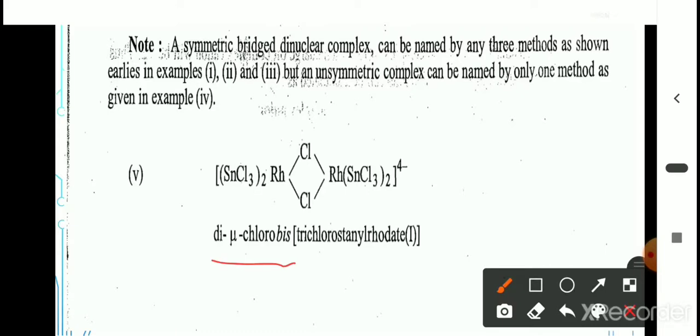Since it is an anionic complex, we have to add -ate, therefore it becomes rhodate. Di-mu-chloro, bis, there are 3 chloride ions, therefore trichloro, and the ion is stannyl rhodate. The oxidation state of rhodium here is 1.